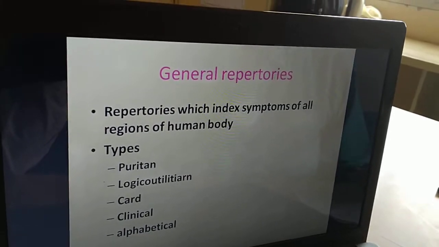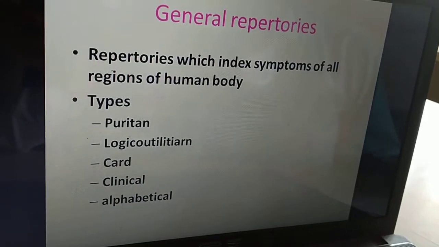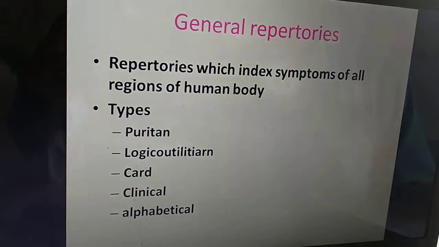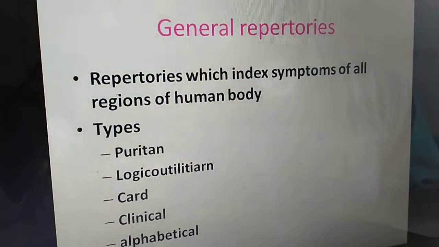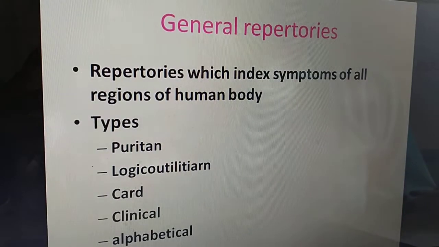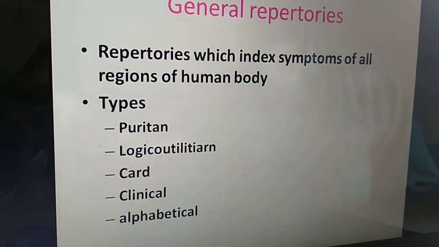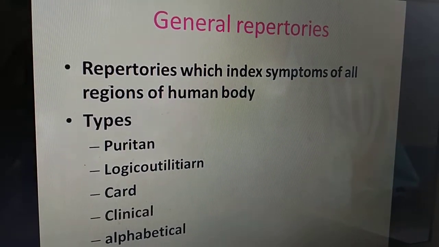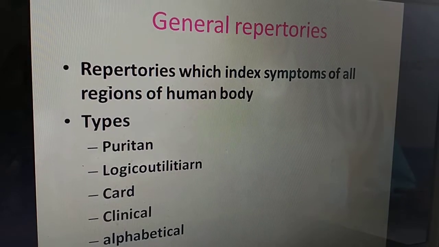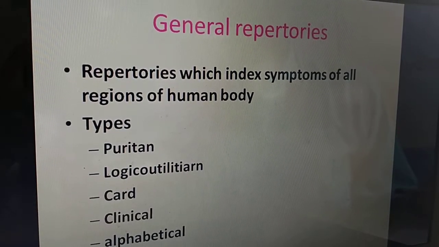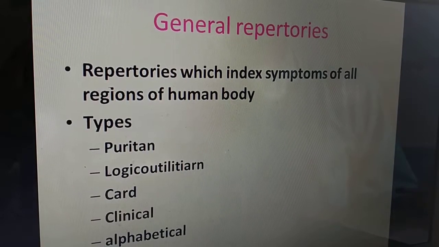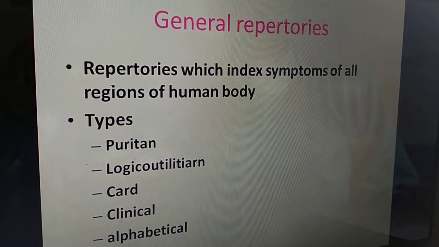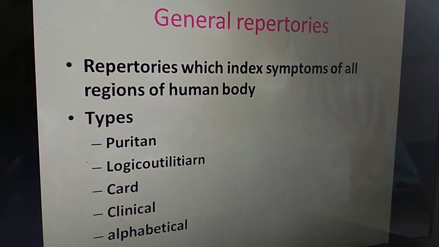First of all, depending upon the content, general repertories. As the word signifies, general means vague, general means non-specific. But in this term general repertory, the word general means repertories which index symptoms of all the regions of the human body from head to extremities, including the mind. There are certain types of these general repertories like Puritan repertory, logico-utilitarian repertory, card repertory, clinical repertory, alphabetical repertory.